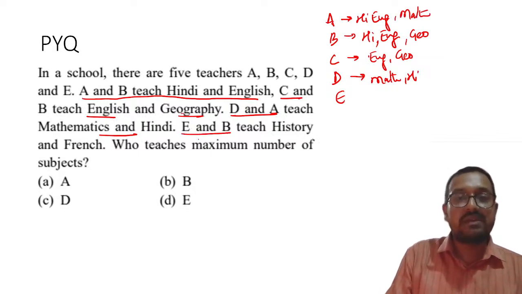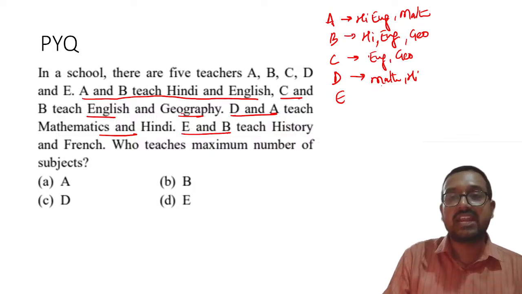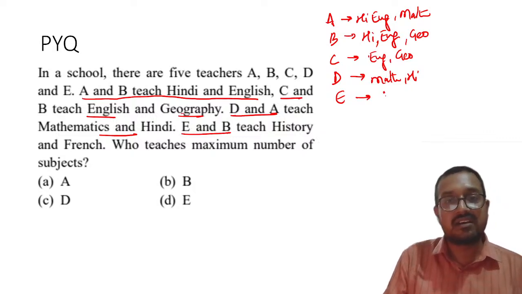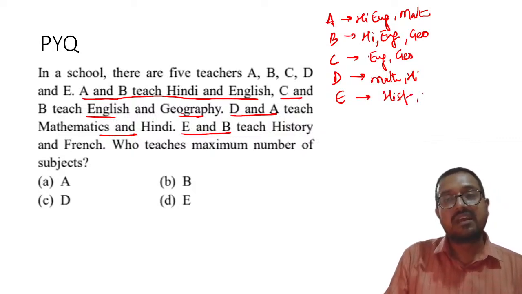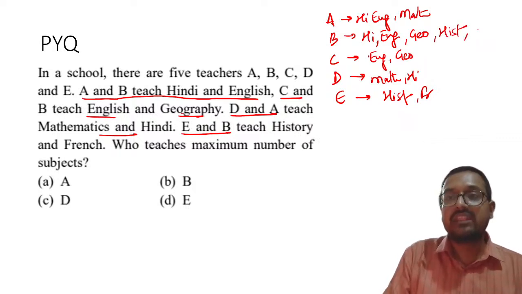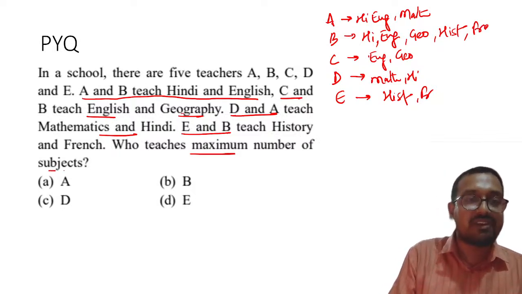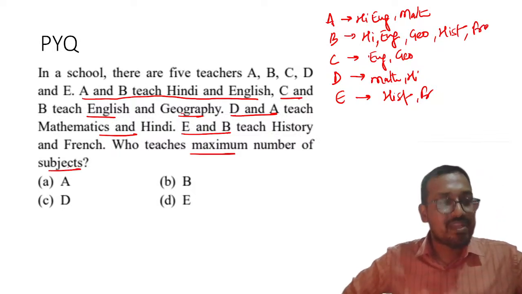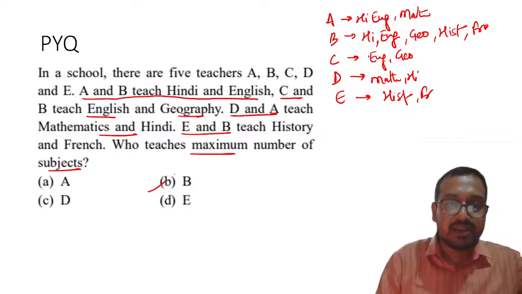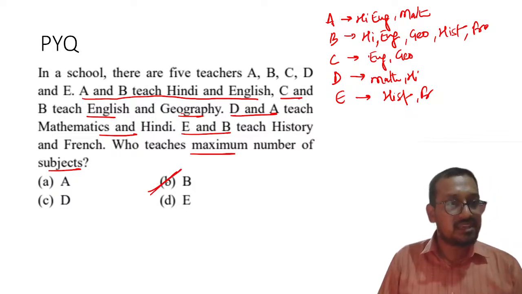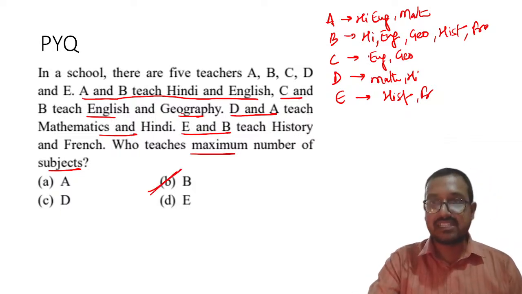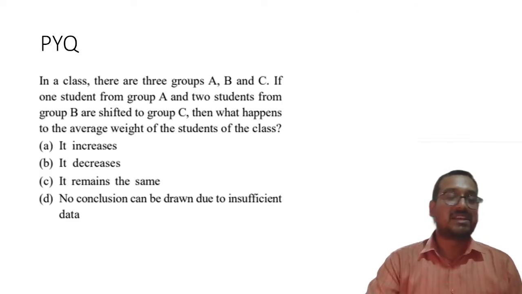Okay? E and B teach History and French. Here also History. The earlier one was Hindi and French. So who teaches the maximum number of subjects? Can anyone tell me? Yes. Thank you, Tanmay. It is nothing but B. Clear? Please remember, it is B. Thank you. Yes. Next question.